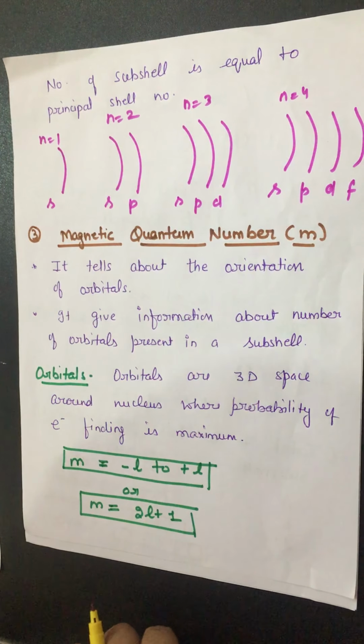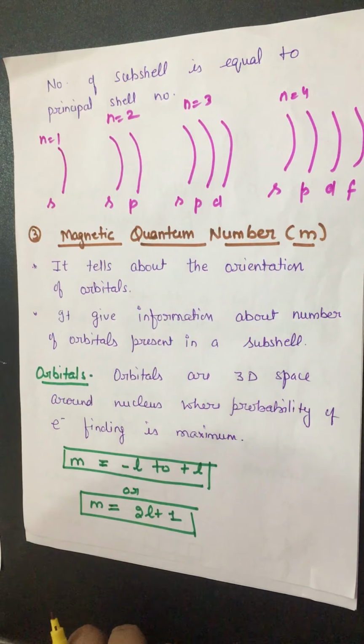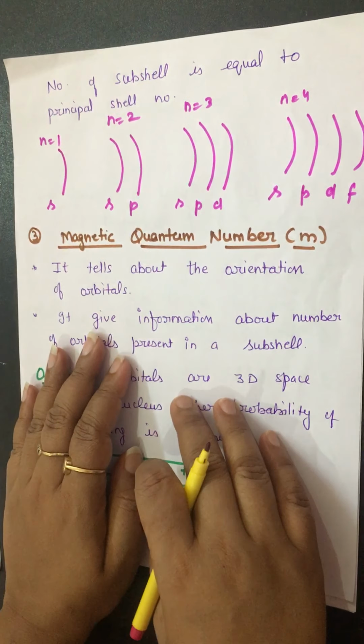Now we come to the next, the magnetic quantum number. It is indicated by a small m. I told you about the orbital in the starting of this video, right?